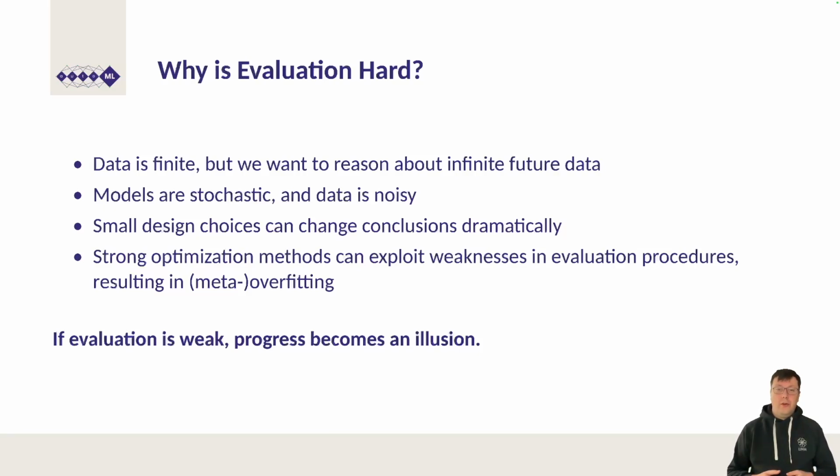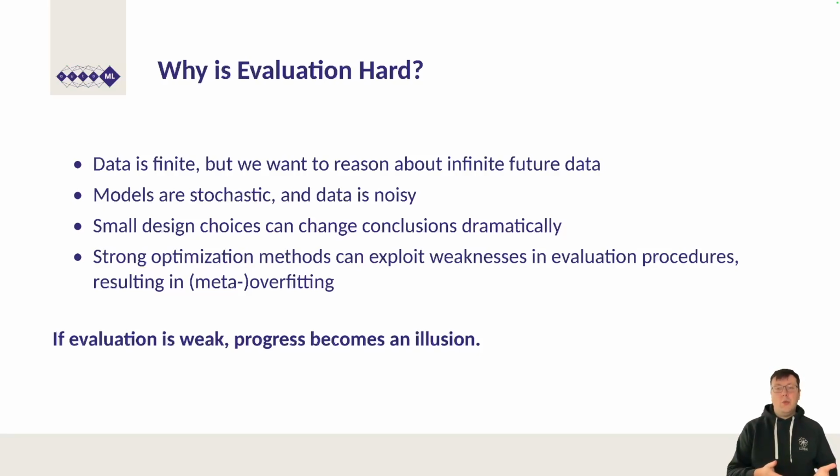This is what we refer to as meta-overfitting. When a system is powerful enough to search over thousands of configurations, it becomes powerful enough to find configurations that just look good on the validation data purely by chance, without actually being better than any other model in a meaningful sense.